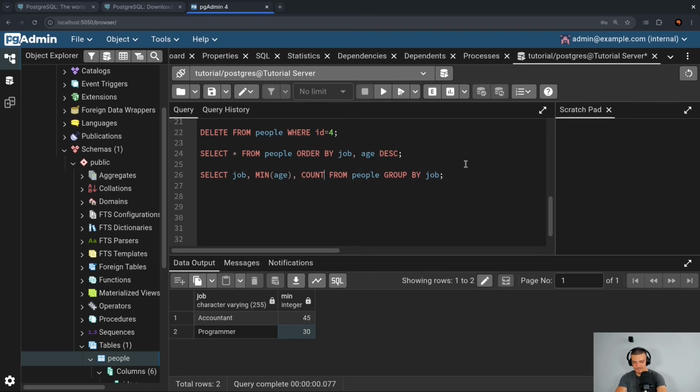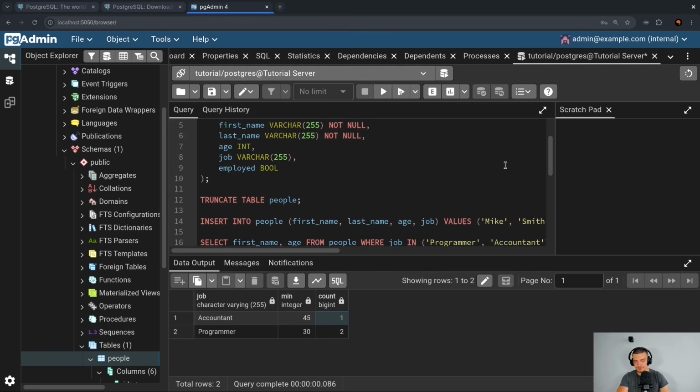I can also combine this with count asterisk, so I can add as many of those as I want. In this case, I'm just grouping by job and I'm saying, okay, give me these values grouped by jobs. So we're collapsing all the people that have the job accountant, all the people that have the job programmer, and then we have the minimum age and the count here, so the number of people.